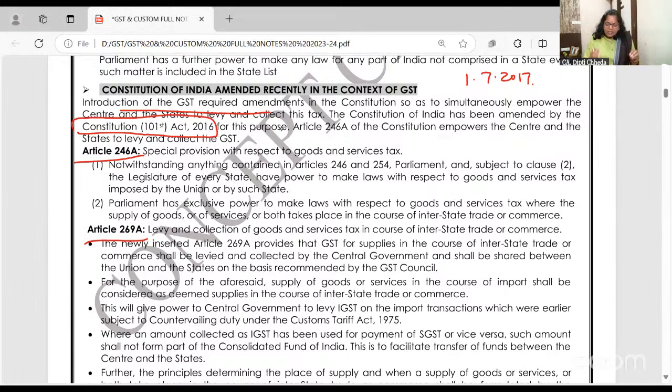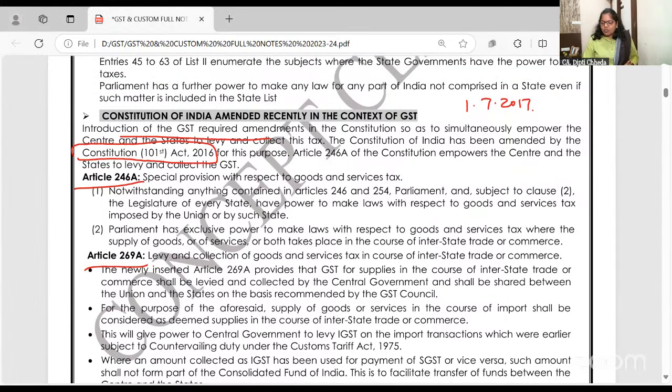So in the Constitution, on 1st July 2017 GST was implemented, and in Jammu and Kashmir on 8th July. But a constitutional amendment had to be made. It was called the 101st, and it's a good shagun figure, 101 rupees. Yeah, right. For this purpose, Article 246A empowers the central and state governments to collect GST on a dual model.